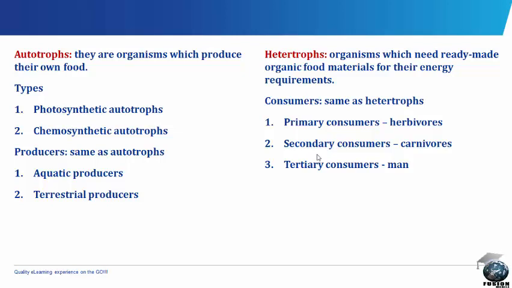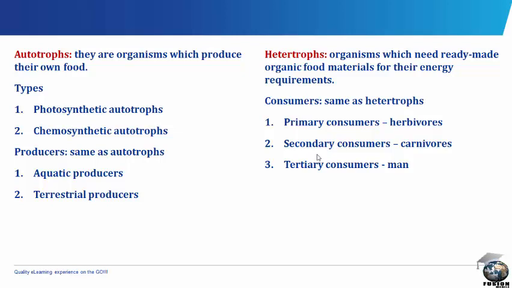Autotrophs are of two types, the photosynthetic autotrophs and the chemosynthetic autotrophs. The photosynthetic autotrophs synthesize organic food from simple inorganic substances using sunlight as a source of energy, example green plants. But chemosynthetic autotrophs utilize simple inorganic reactions as a source of energy to produce organic materials, example iron bacteria and thiobacillus. The producers are the same as autotrophs.